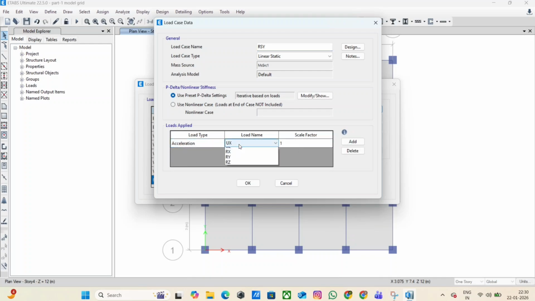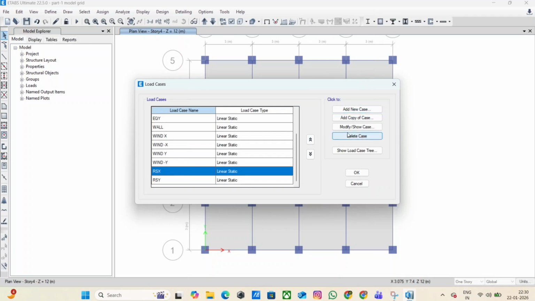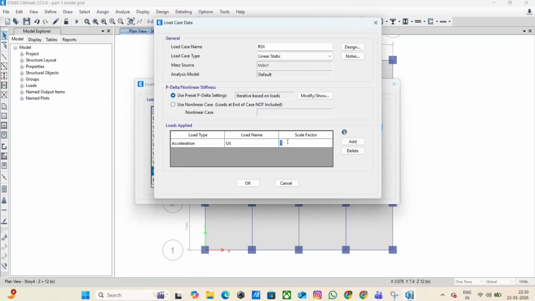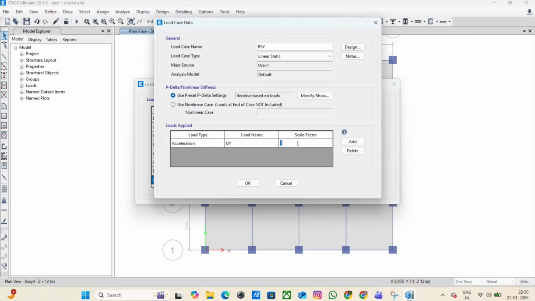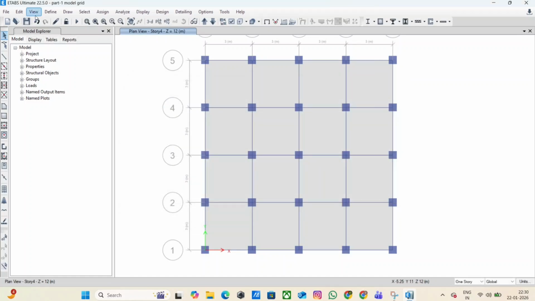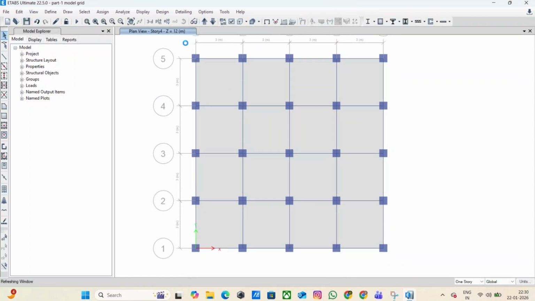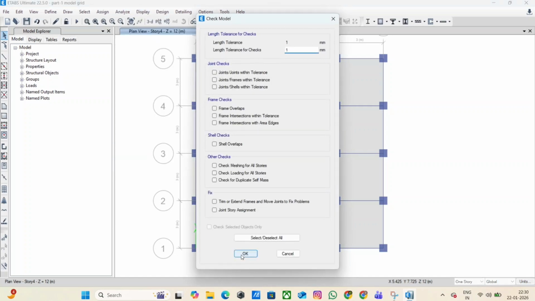Similarly, add another load case named RSY for Y direction. Apply appropriate scale factors as required by code and units. Click OK to save load cases. Step 14. Final model analysis. Now save the model. Click on Analyze, Run Analysis.